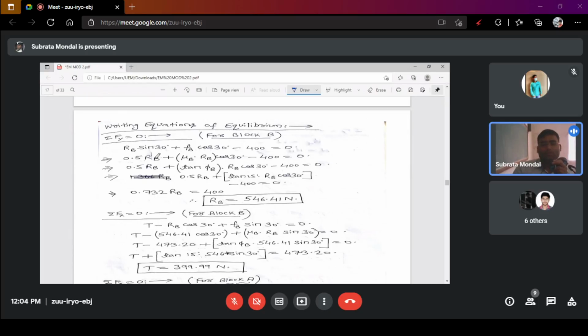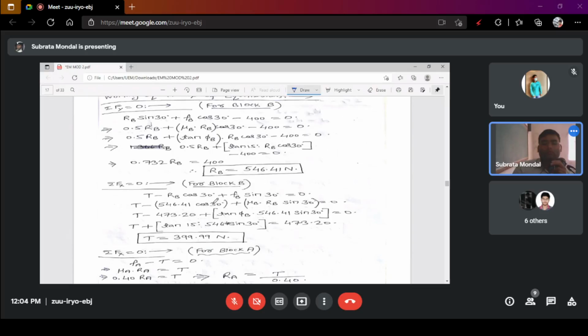So all the components in the Fy direction are RB sine 30 plus RB cos 30 minus 400 equals 0, and RB is equivalent to 456.41 Newton, right? And if Fx is 0, that is for block A. Okay, so for block B, T minus RB cos 30 plus AB sin 30.